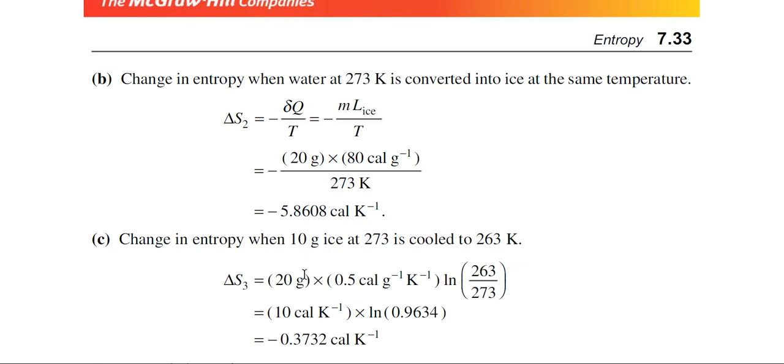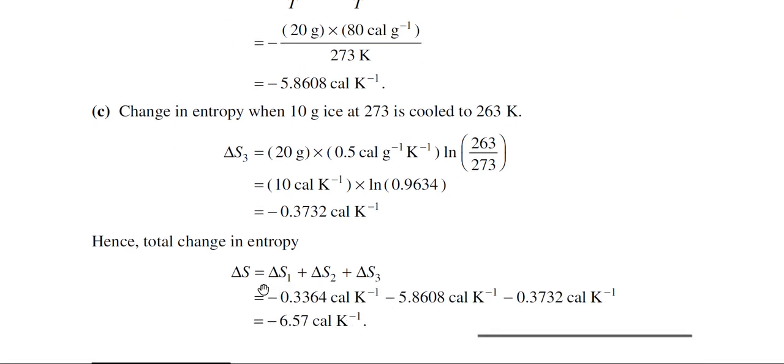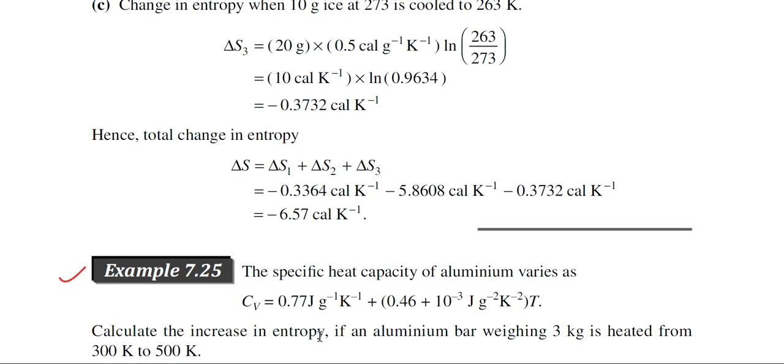Lastly, the temperature of the ice is reduced from 0 degree centigrade to minus 10 degree centigrade. Then again you have to use the formula mass into specific heat into ln T2 by T1. T1 is the initial temperature, T2 is the final temperature. In this case, the specific heat is the specific heat of ice. So you can calculate the entropy change. This one is the entropy change. So total change of entropy is the sum of entropy change in all the processes. So this is the total change of the entropy.